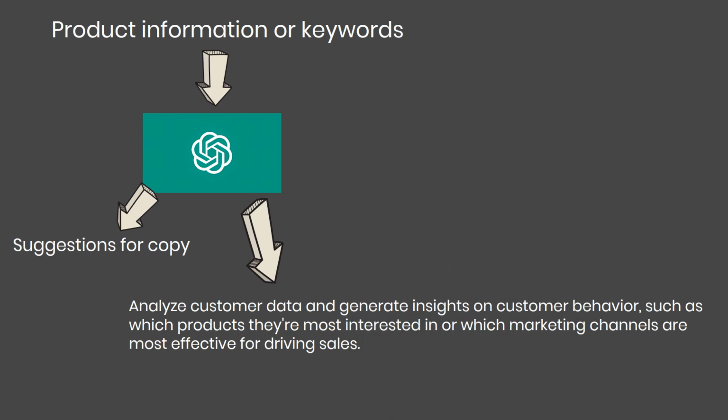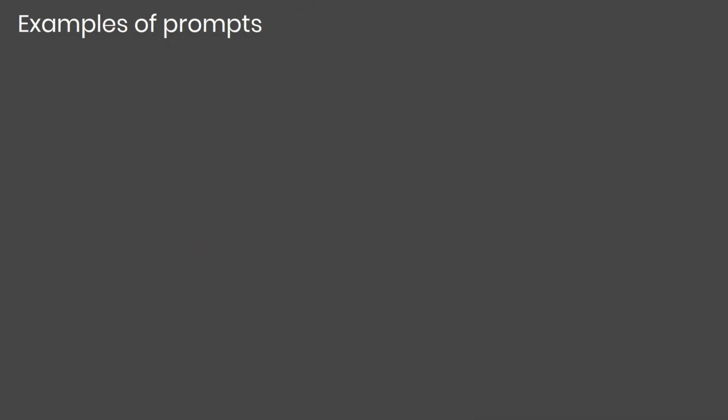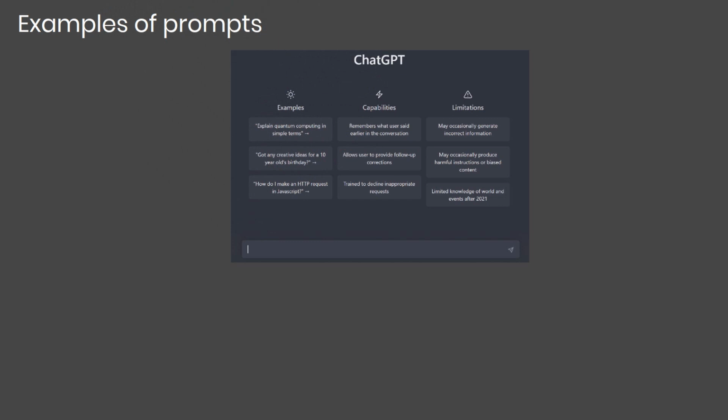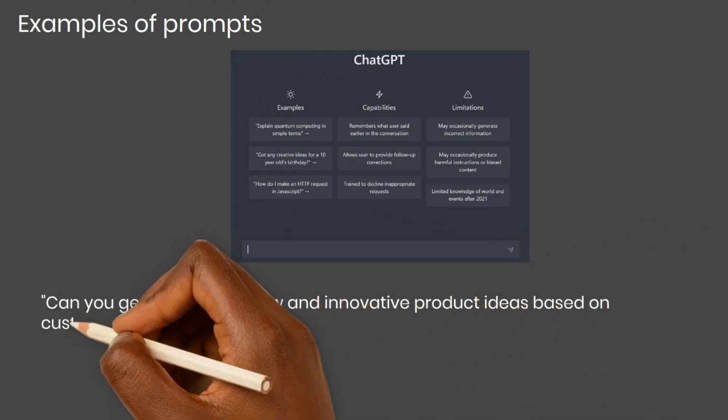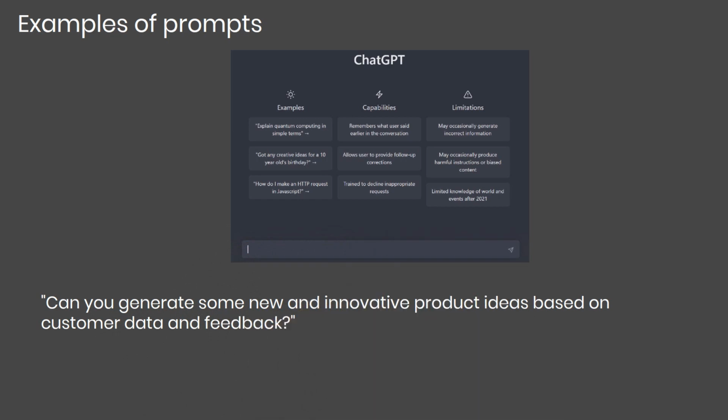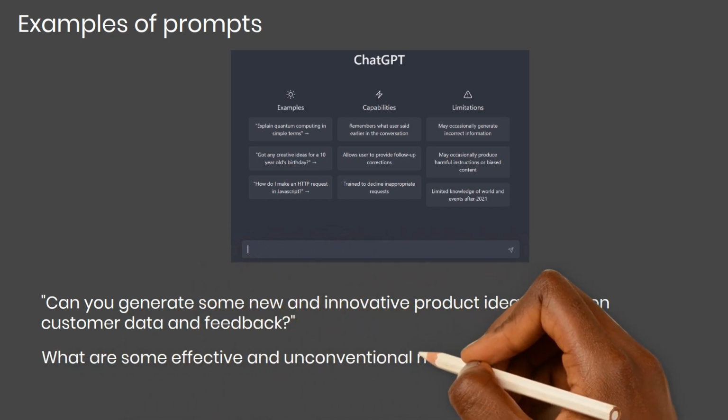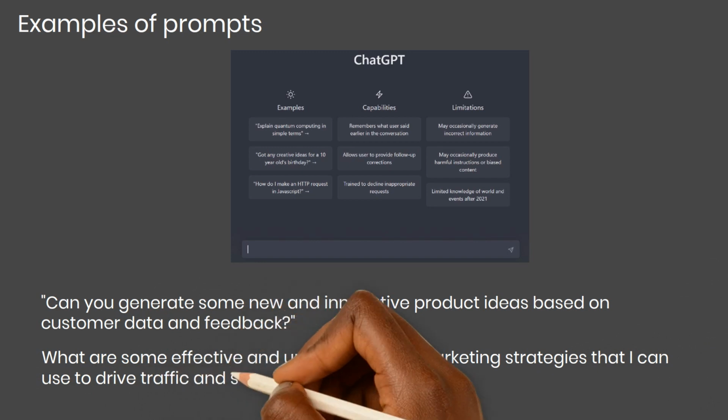Here are some examples of prompts you could use in ChatGPT. Can you generate some new and innovative product ideas based on customer data and feedback? What are some effective and unconventional marketing strategies that I can use to drive traffic and sales to my e-commerce store?